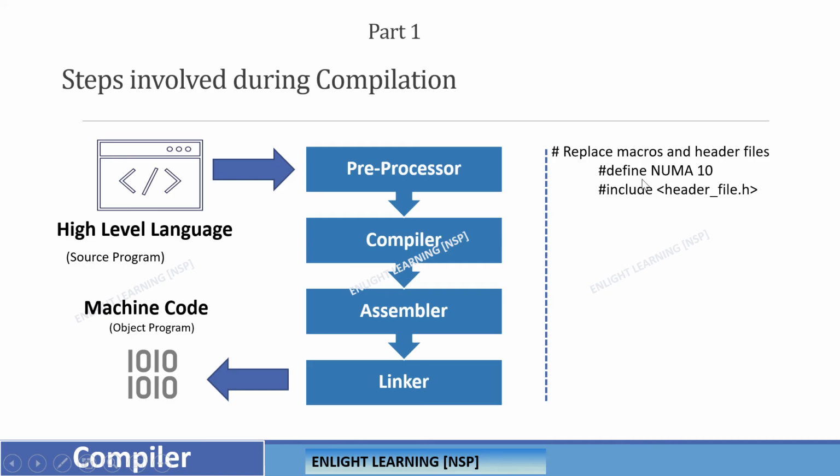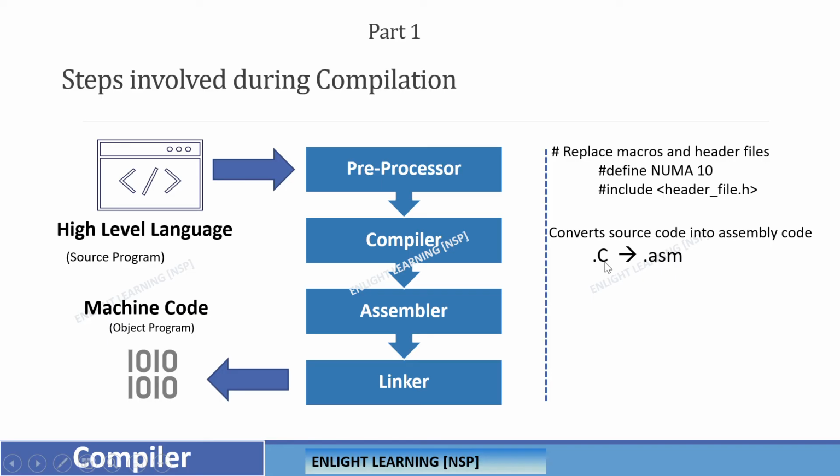These two things will be replaced by the real things. For example, if you use num_a, it will be replaced with 10, and the content in the header file will be put into the C file. This step is done at the pre-processing stage, and then compilation starts.